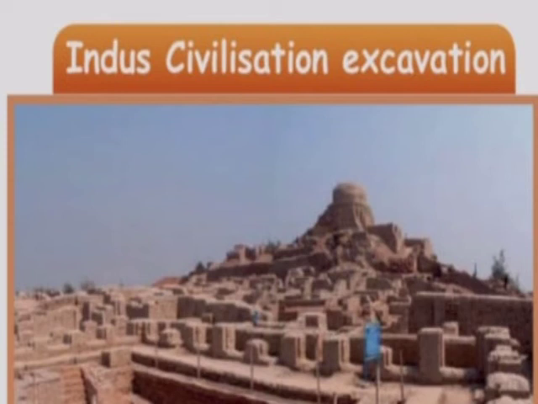Indus civilization is also called Harappan civilization. This was the first site to be excavated, in the early 20th century.